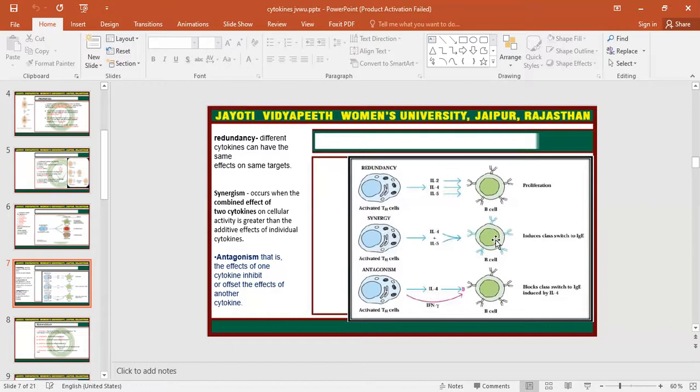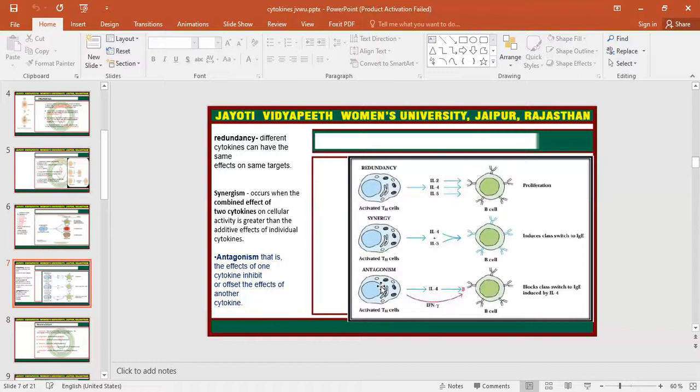But if interleukin 5 also binds to another receptor, then this will induce the class switching, and the B cell will convert into IgE. So this is the combined effect of two cytokines, where one cytokine cannot perform its function alone and takes the help of another cytokine. This type of activity is known as synergy.